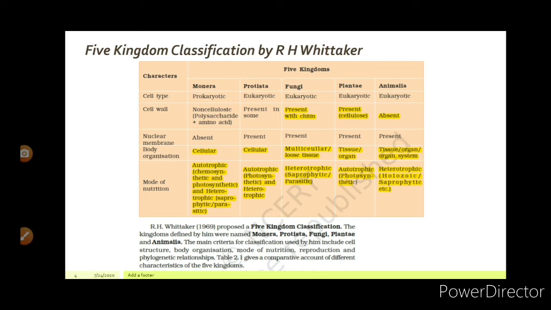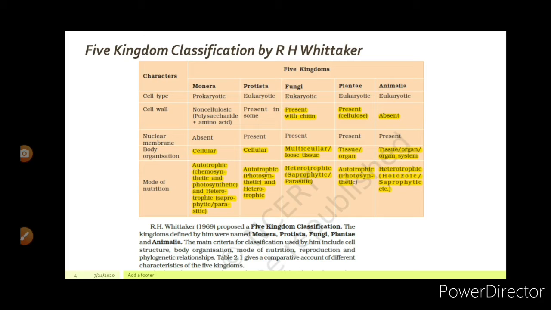Then nuclear membrane. In Monera, nuclear membrane is absent. In Protista, it is present. Fungi present, and Plantae and Animalia also it is present. Then the next characteristic is body organization. Monera is the most basic organism, so its body organization is cellular. Protista is also cellular. Fungi multicellular. Plantae tissue level organization, and animals tissue, organ or organ system level organization.